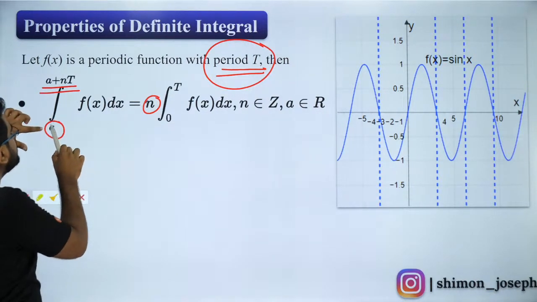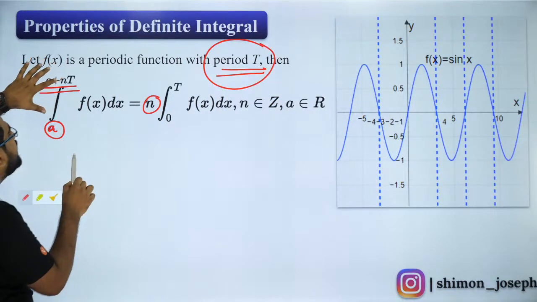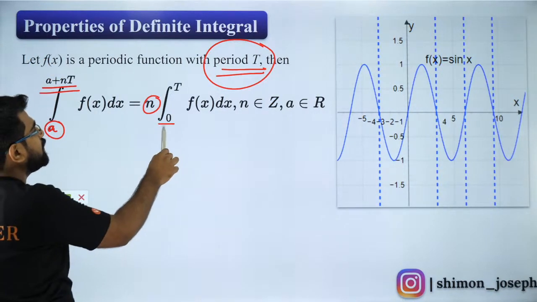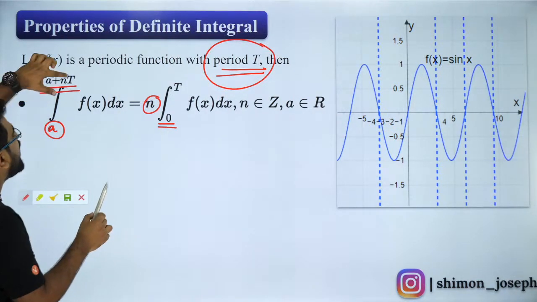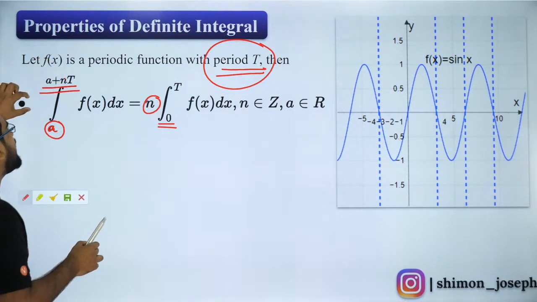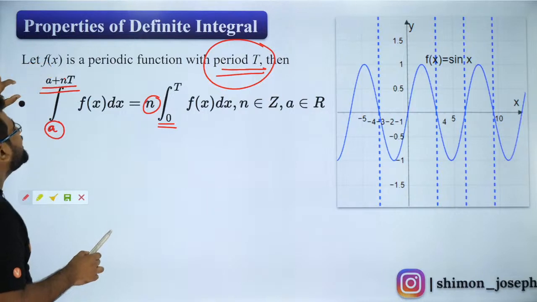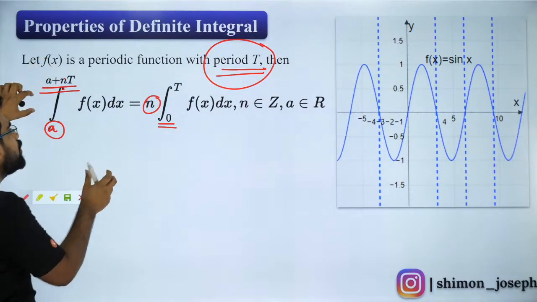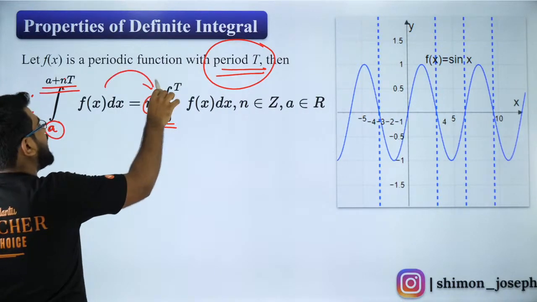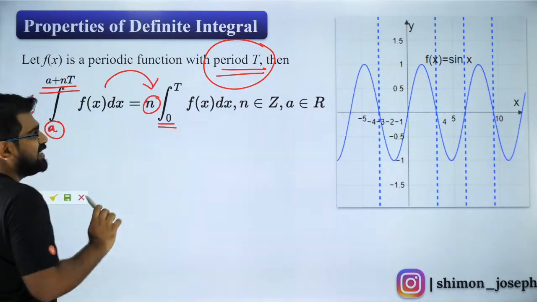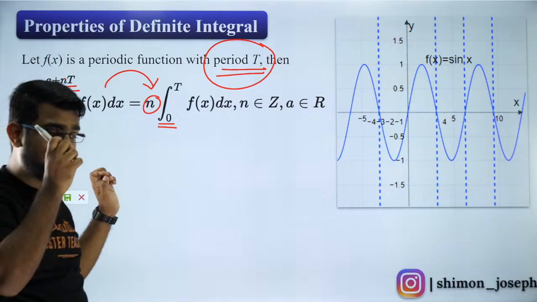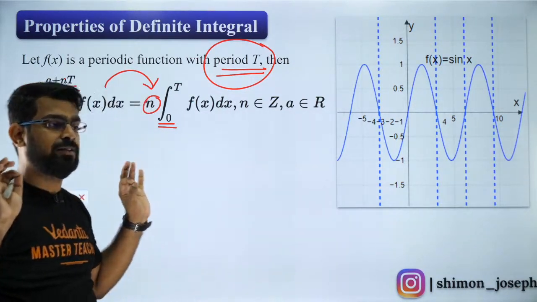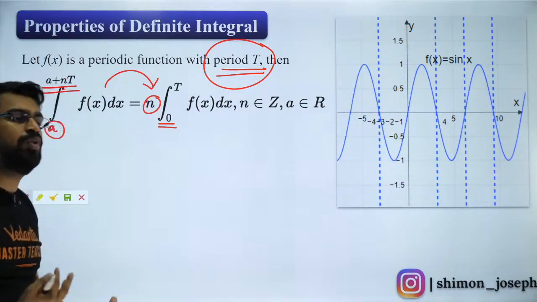Because it is from a to a plus nT, if I shift the origin to a, it is as good as starting from 0. Since it is 0 to nT, I can take n outside because it will repeat after every T interval. So n comes outside, and you will have 0 to T f(x) dx. Are you all clear with that? Everybody, are you able to understand? Shall I move forward?